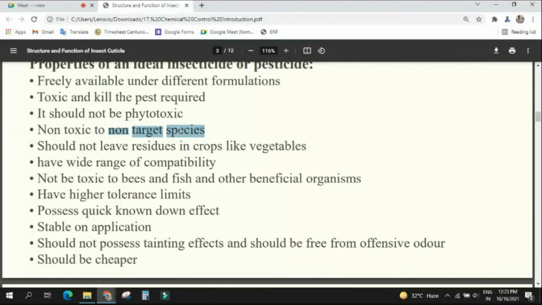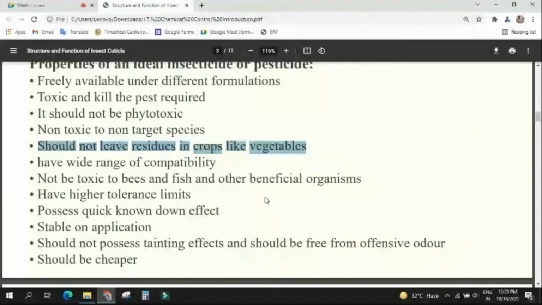Toxic to target species, non-toxic to non-target species. Understood? Yes, sir. Okay. Now you see the next point: should not leave any residues in crops like vegetables. What is the meaning?